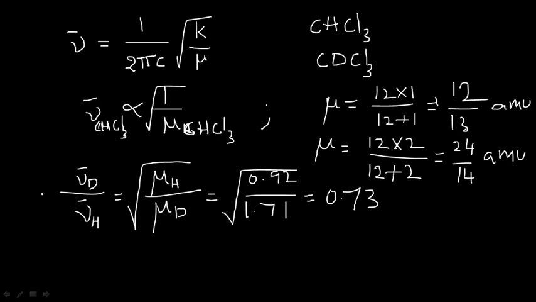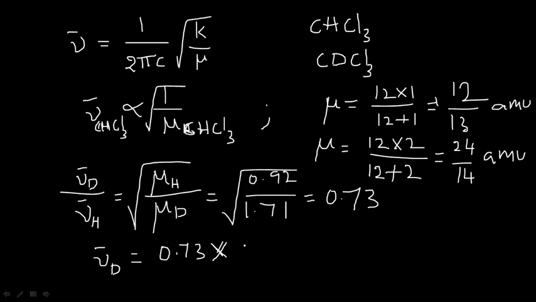But in the question they asked us to find the wave number of CDCl3. So nu bar D by nu bar H is equal to 0.73, so nu bar D is equal to 0.73 into nu bar H, and we know the value of nu bar H, the wave number of CHCl3.